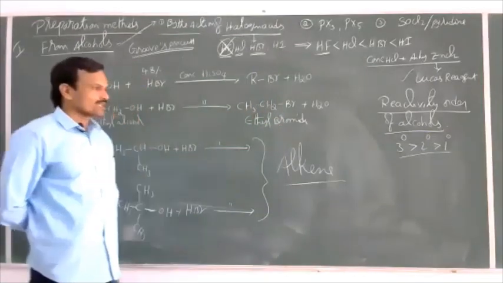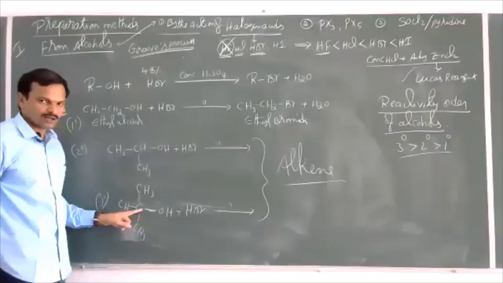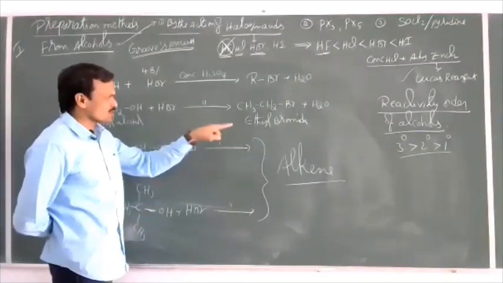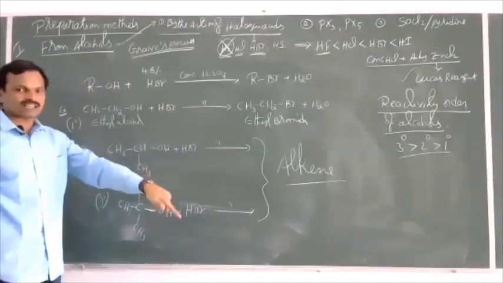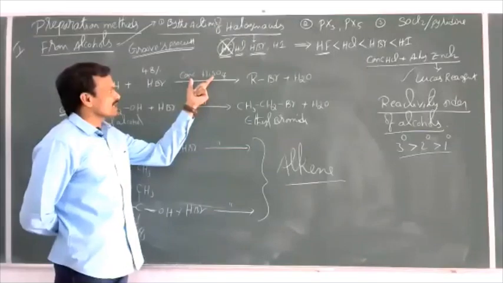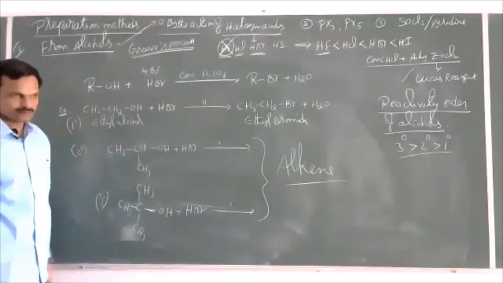But if the same reaction is carried out with a secondary alcohol or tertiary alcohol in the presence of H2SO4, instead of substitution, elimination takes place predominantly. Why? Because concentrated H2SO4 acts as a strong dehydrating agent.